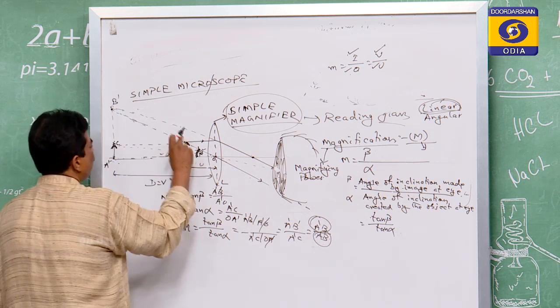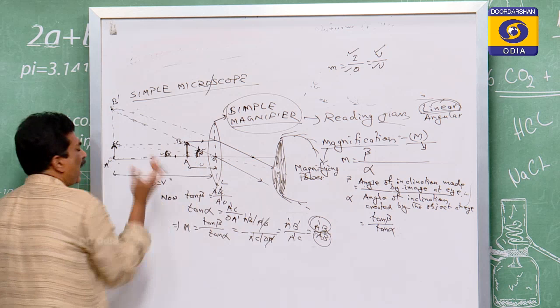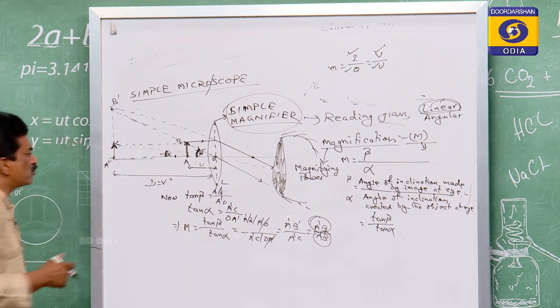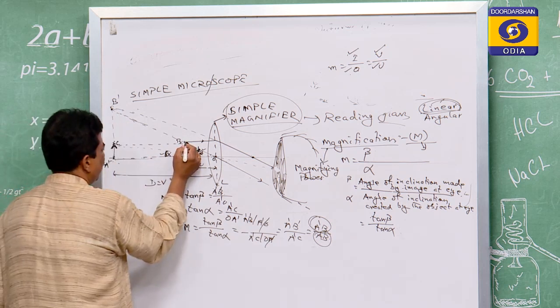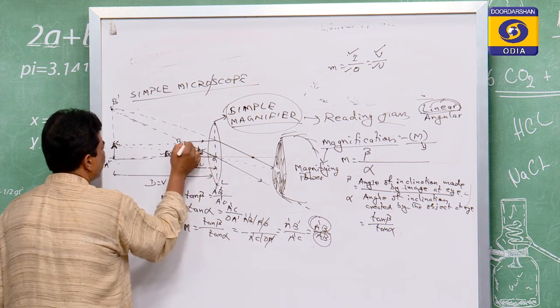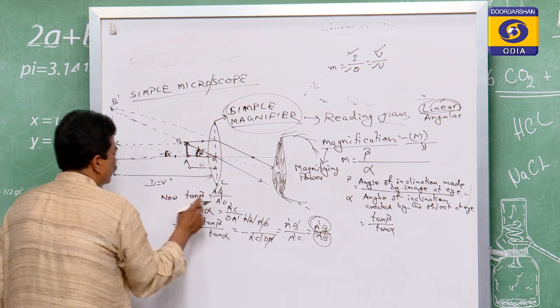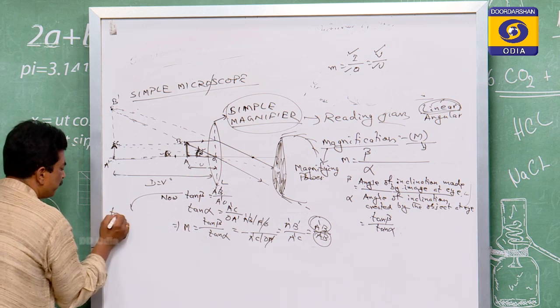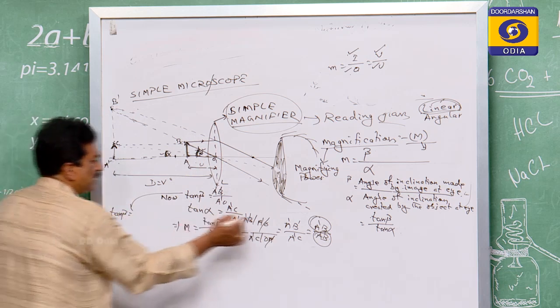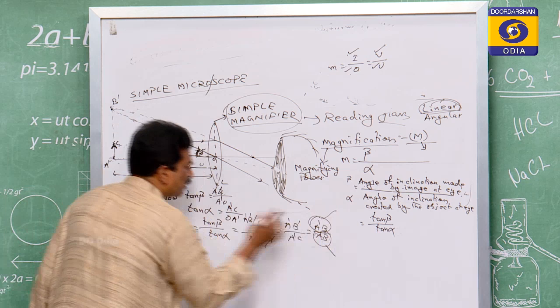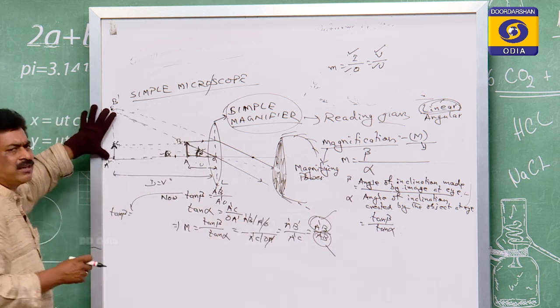So the image height by the object height, but those heights will not be measured by us. So instead of taking this size, we have to take this one here. So for this one, the tan beta, are you clear, my students? That is also the image height by the object height. So how will you measure the image height?